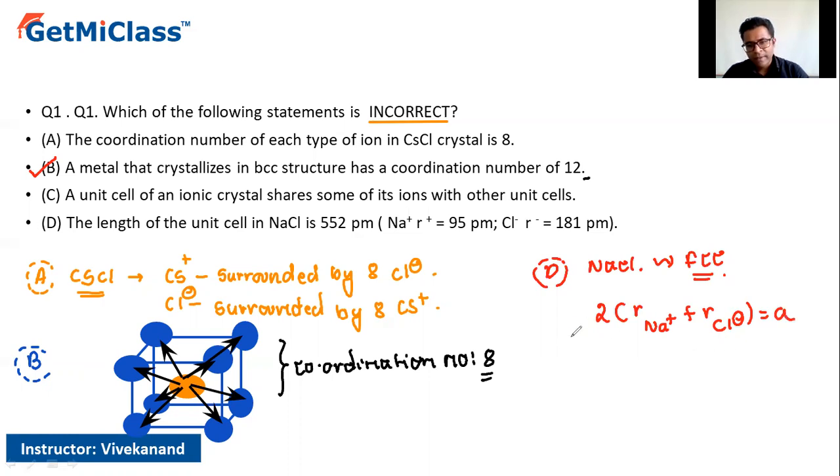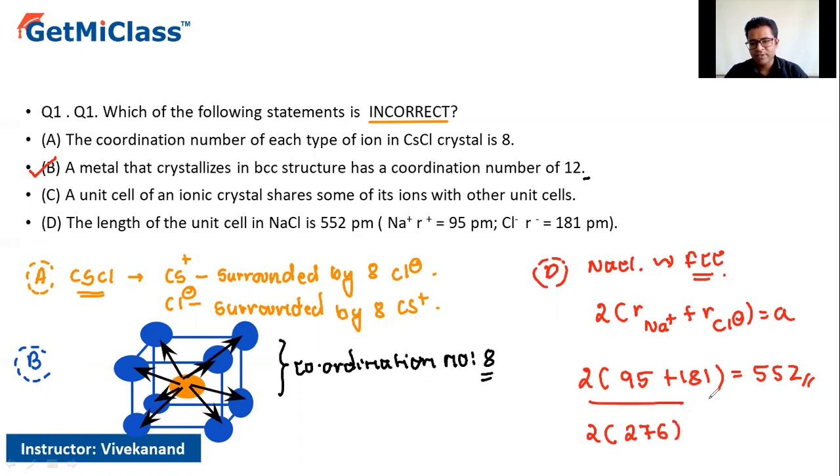So 2 into 95 picometers plus 181 picometers is equal to 552, as they have said. When we multiply 276, the sum of 95 plus 181, by 2, it gives 552. So even option D is correct. The only one which is incorrect is option B.